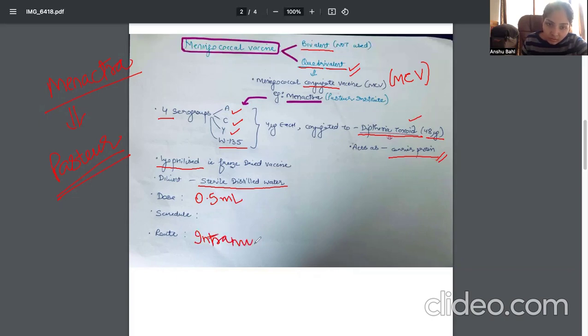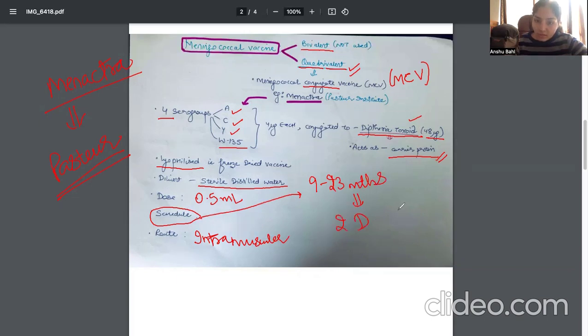Okay. Now we talk about a very important thing, that is its schedule. As per IAP, Indian Academy of Pediatrics, we start it from 9 months onward, up to 23 months. There are two primary doses, which are given at an interval of 12 weeks, means 3 months.